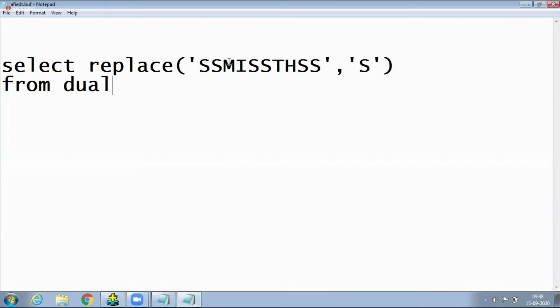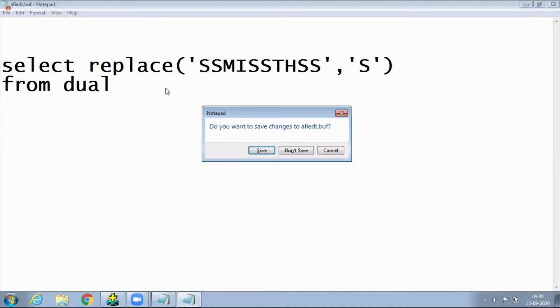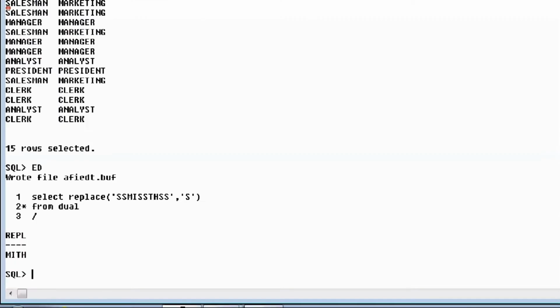So if I want to remove all the specified characters permanently, then we go for the replace function. Very, very important. Whichever character you have to remove, specify that character in the second parameter. If you leave out the third parameter, then automatically, observe here, MITH will be displayed. That is the beauty of the replace function. If anybody gives a string and asks me to remove a particular character, there is no remove function. Yes, the replace function is available in the database. In that replace function, the character to be removed is specified in the second parameter.